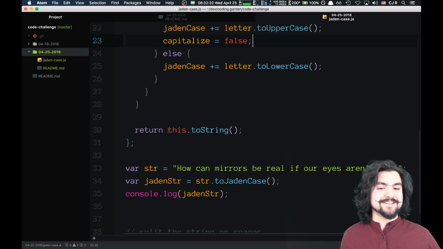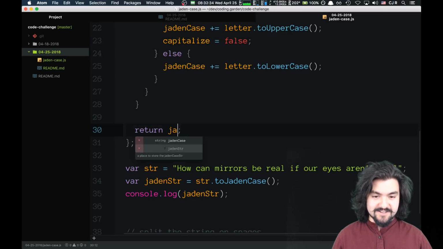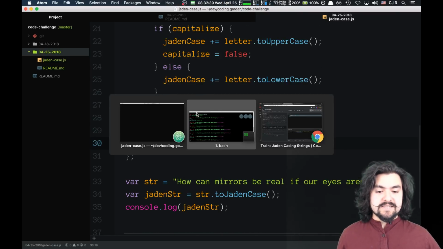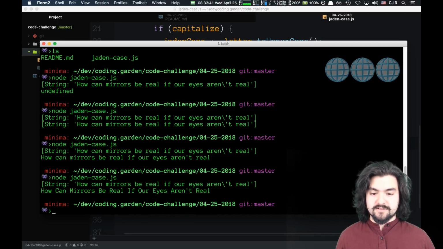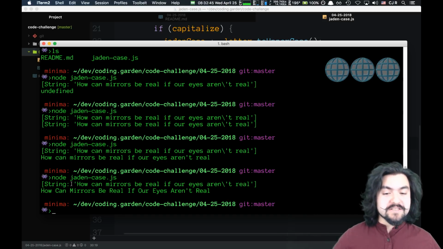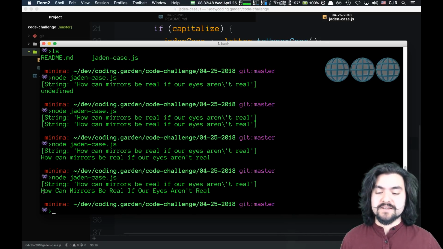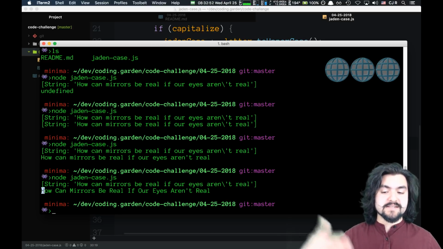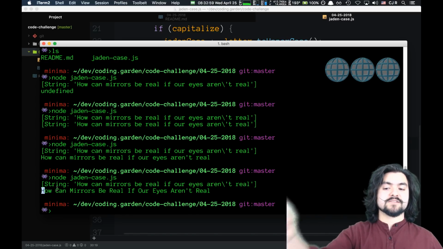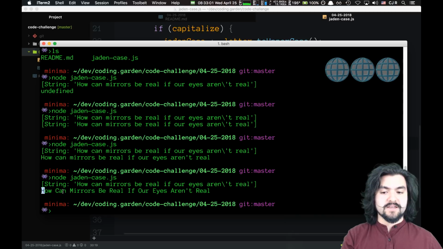I think that's it. Let's see. So let's in case. I think that's what we called it. Let's see. Look at me, I know how to program. So that's doing it in one single pass. What we did was we capitalized the first letter, and then we said the next letter shouldn't be capitalized. But when we hit the space, we know that the character we come across should be capitalized. Then we capitalize that. Everything else is lowercase. And then when we come across the space, the next one.